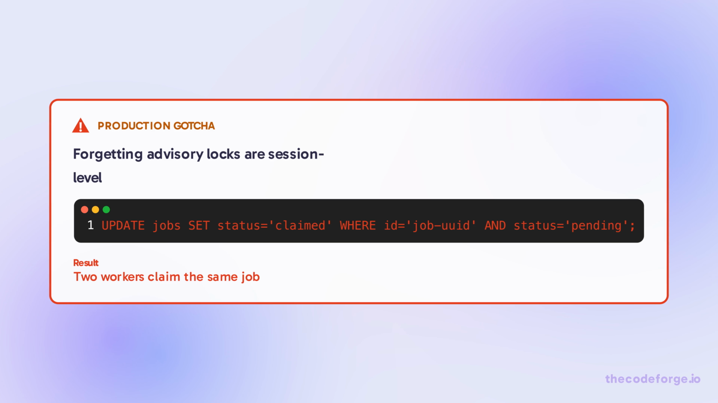Without advisory locks, two workers can claim the same job if they run the update concurrently. Advisory locks are session level, so if a worker crashes, the lock is released automatically. That's exactly what you want.